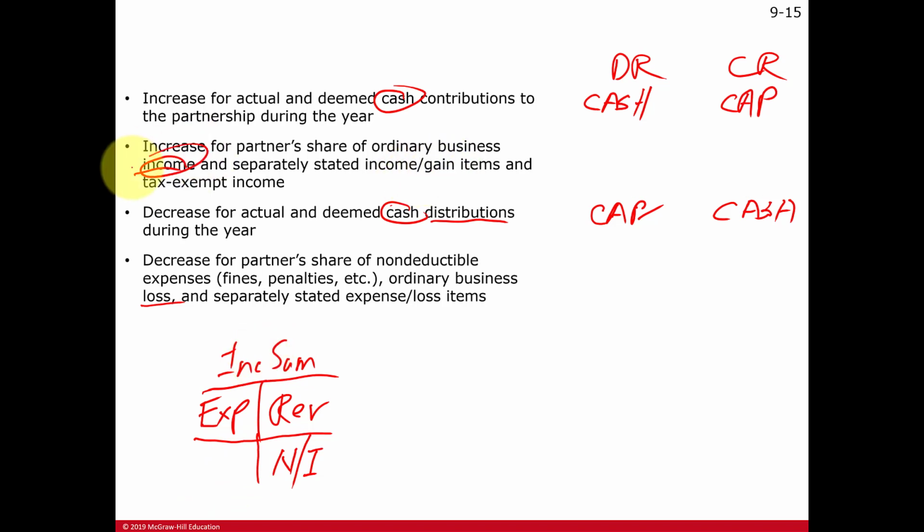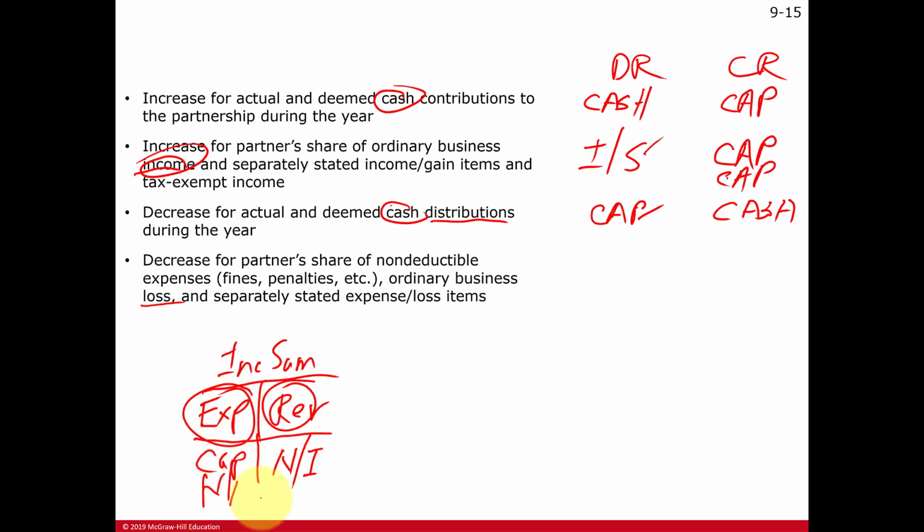We're talking about income here. So we're going to be reducing the income summary account and increasing that capital account for that partner for their share of the net income. And then for another partner, we're going to reduce the income summary and increase their share of the capital account, his or her capital account, eventually zeroing out the income summary account. And just the opposite would happen if you have more expenses than revenue. A net loss now would have to be allocated among the partners.